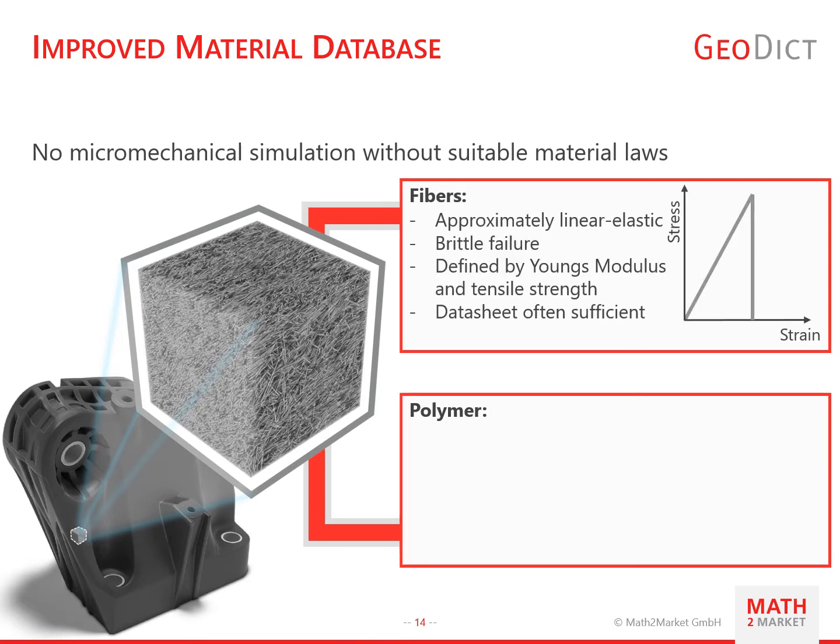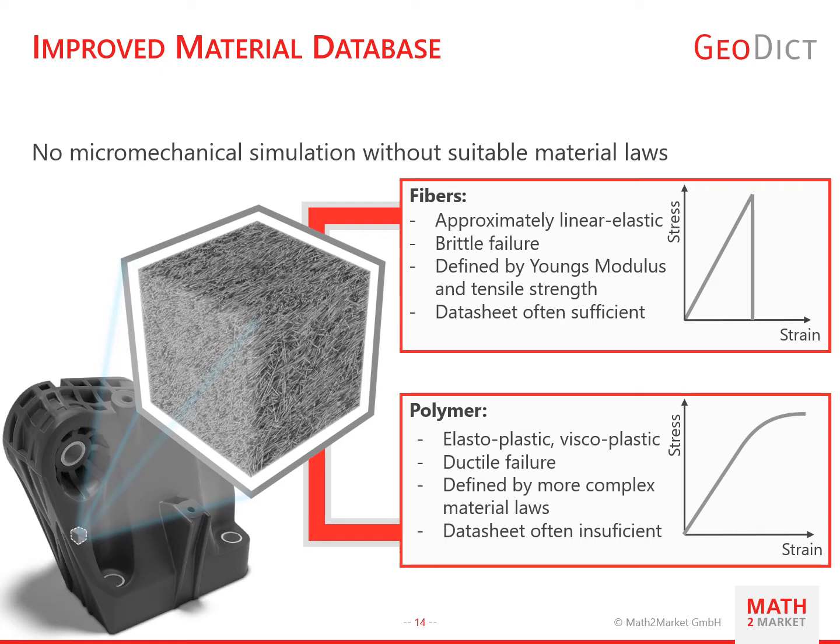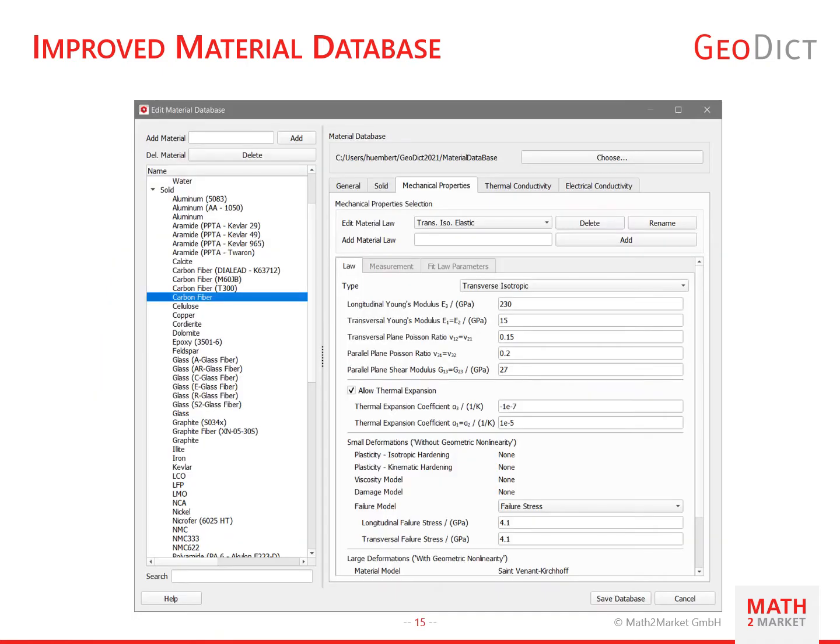The fibers deform almost linear elastically with a sudden brittle failure. Their material law is defined by Young's modulus and tensile strength, which you can often find on datasheets. The polymer, on the other hand, shows a ductile, elastoplastic or viscoplastic deformation, which is defined by more complex material laws. They are often not included in datasheets. In Geodict 2021, we tackle this problem in two ways. First, we expand our material database by including more and more materials which you can use.